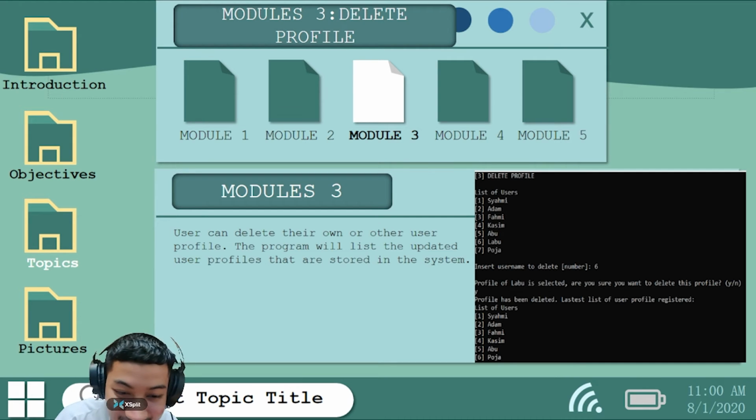After the user chooses the profile Labu, the system will once again ask for last confirmation: are you sure you want to delete this profile? Answer yes or no, and if we answer yes, the profile that was chosen will be deleted. The latest list of registered user profiles will be displayed in the user interface.